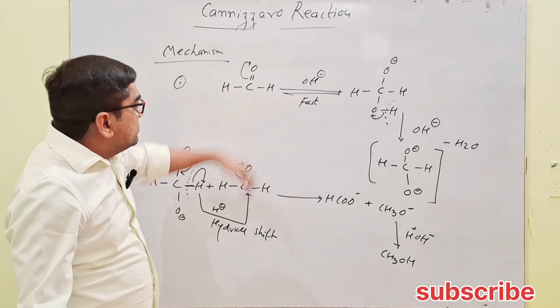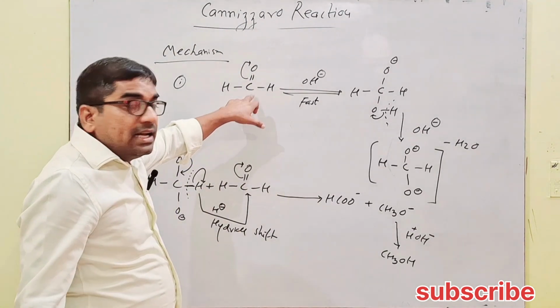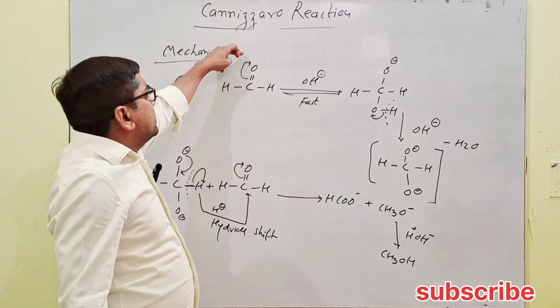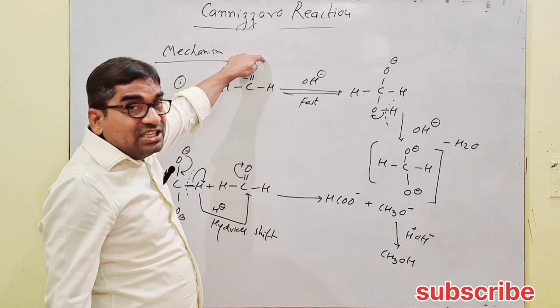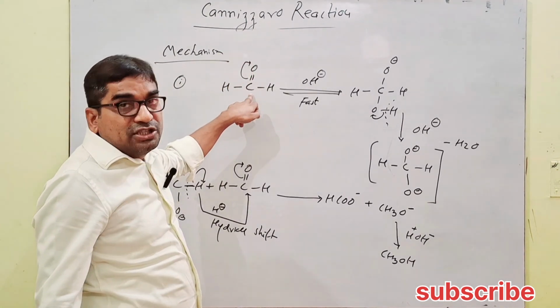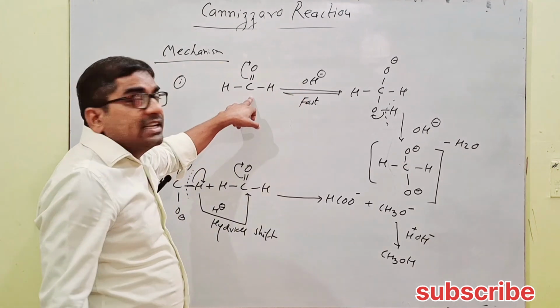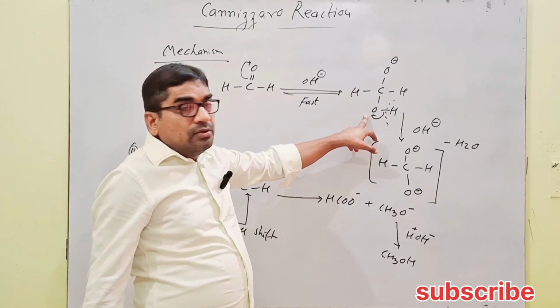I repeat the mechanism steps. In the first step, the aldehyde molecule shows shifting of pi electrons towards the more electronegative oxygen, due to which oxygen becomes negatively charged and carbon has a positive charge. Here, due to OH minus attack, it comes and attaches to the positive charge carbon, and this structure is formed.